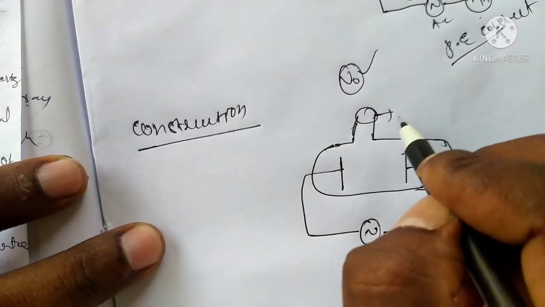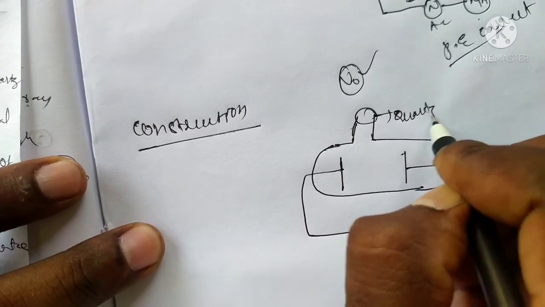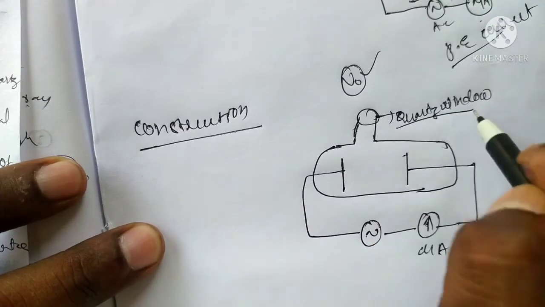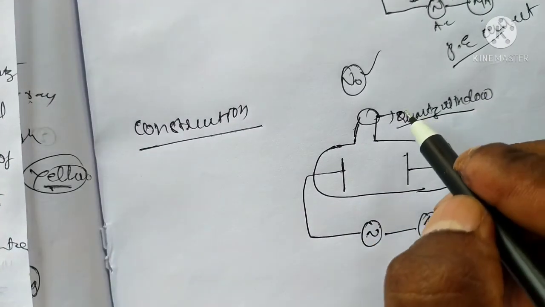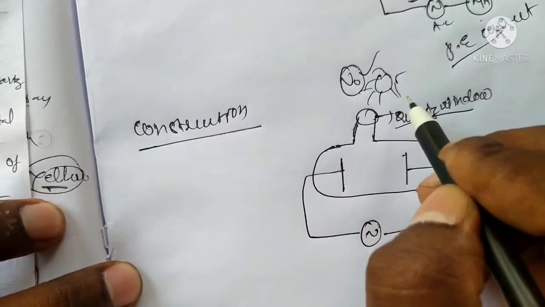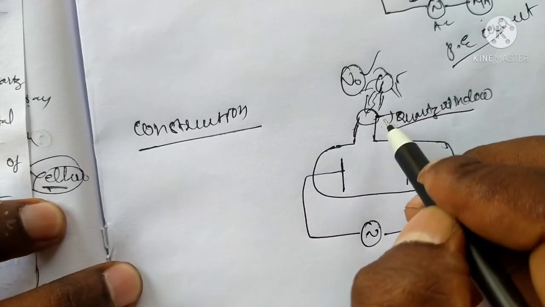What is this? It is a quartz window. What is the use of the quartz? We can use sunlight or normal light, any light, and it can be filtered. Light falls through the quartz and is filtered.